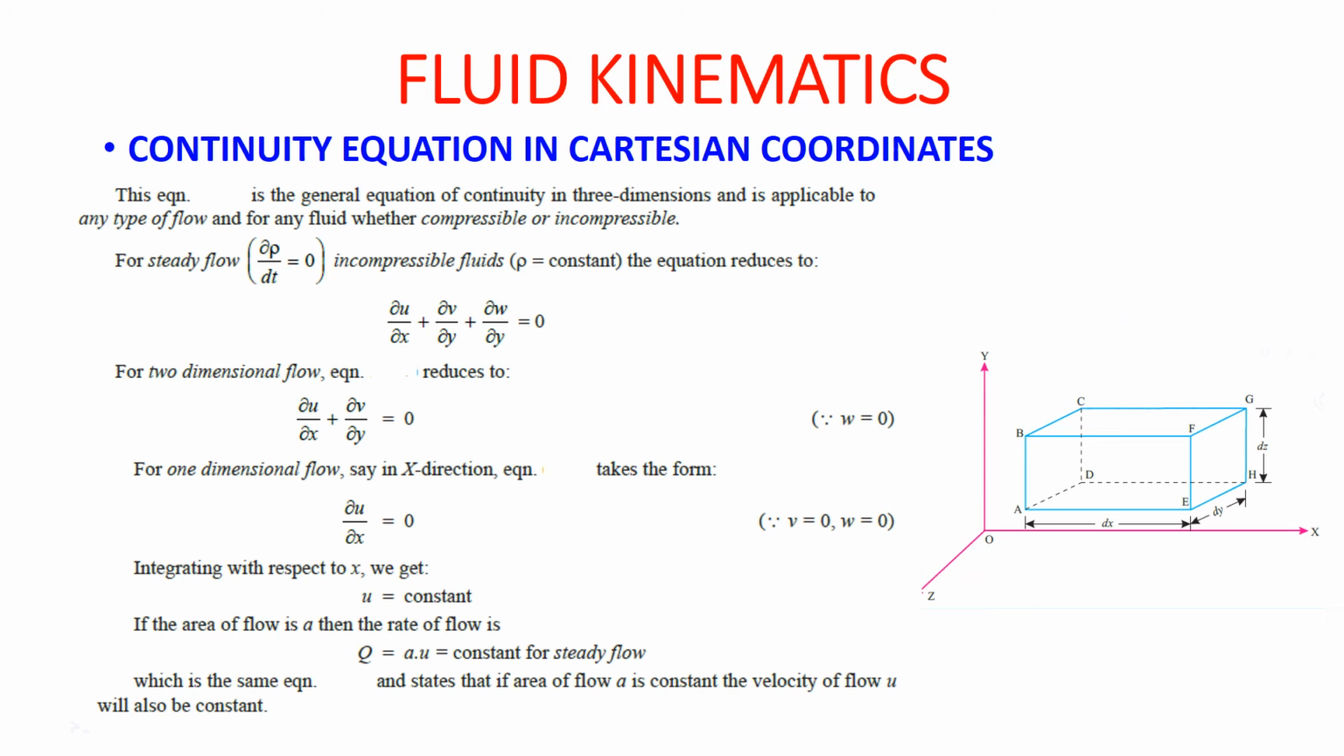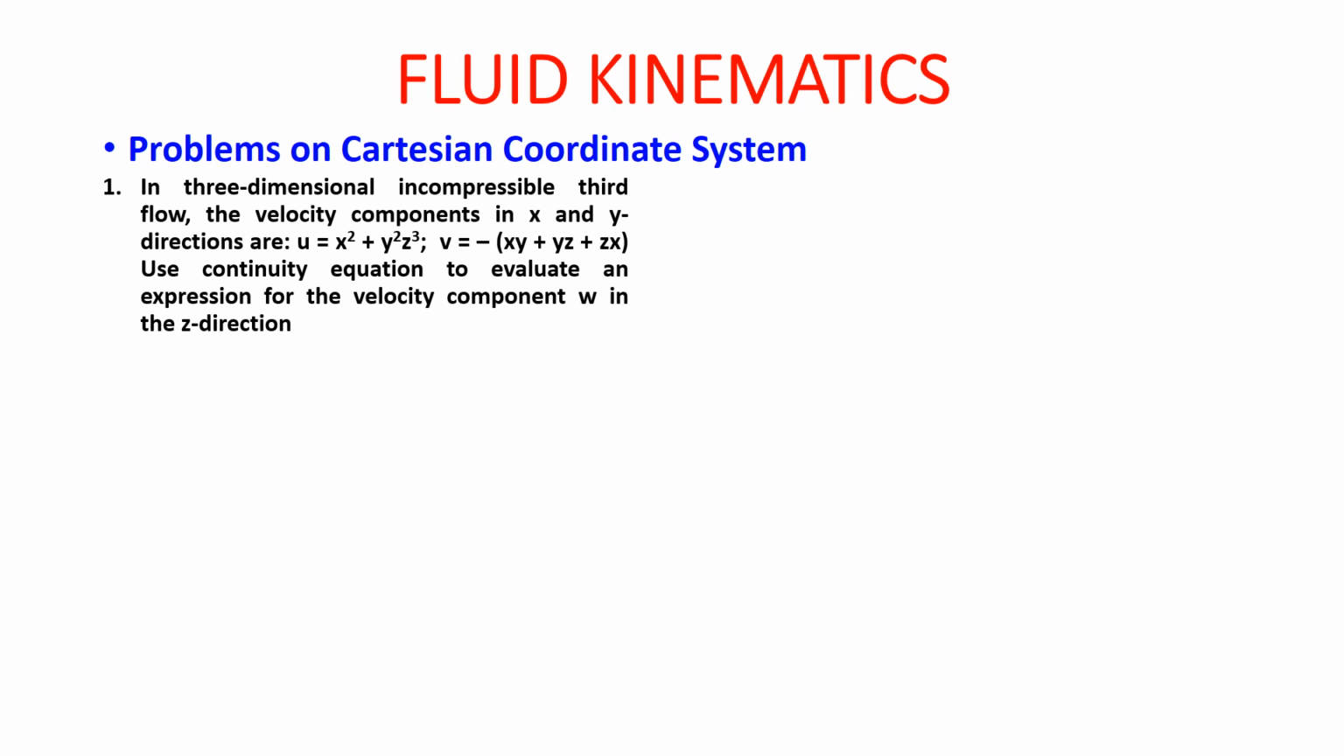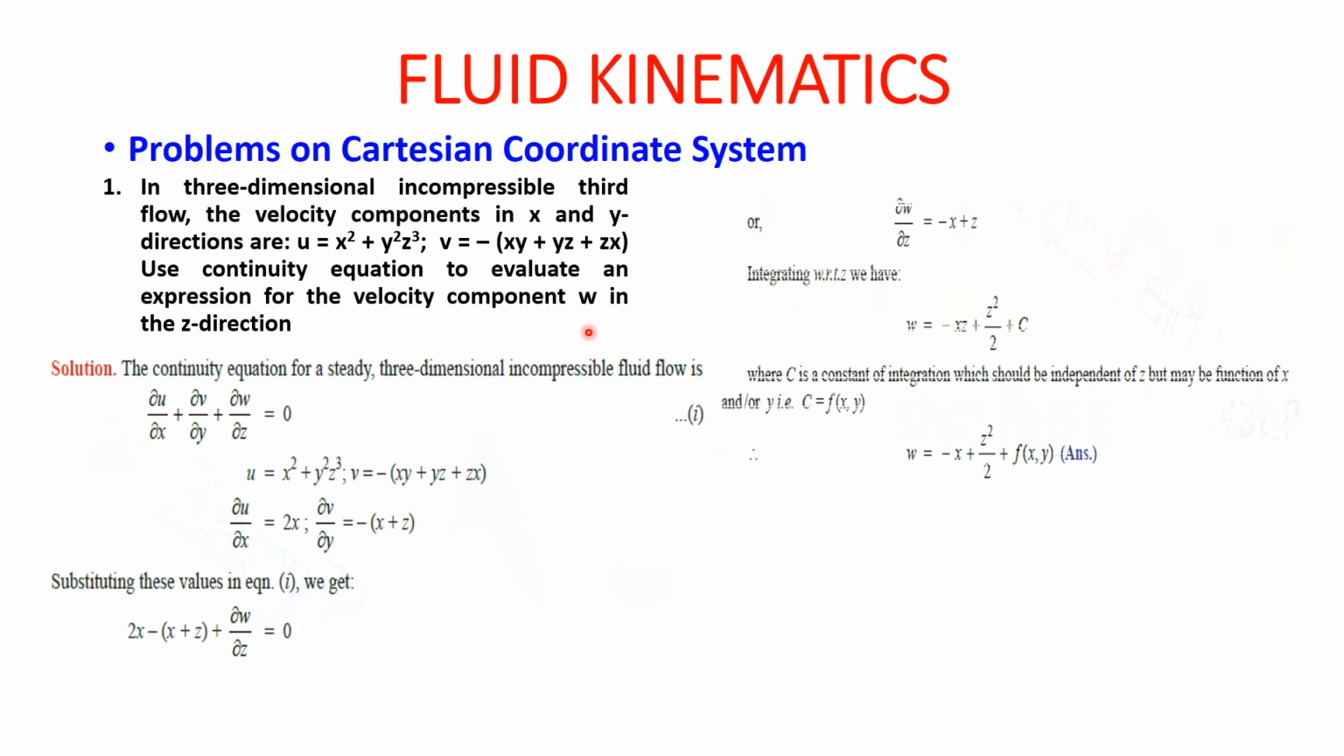So basically, when we are going to use this, we are going to see with the help of problems now how to solve problems based on the Cartesian coordinate system. So problem number 1. In a three-dimensional incompressible steady flow, the velocity components in x and y directions are u equal to x² plus y²z³, v equal to minus (xy plus yz plus zx). Use the continuity equation to evaluate an expression for the velocity component w in the z direction. So see how this problem will be solved now.